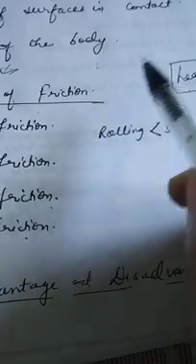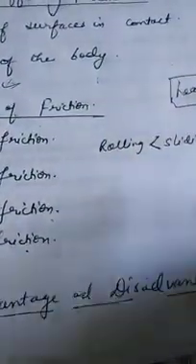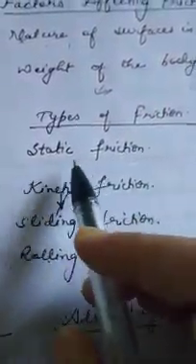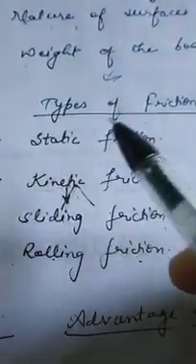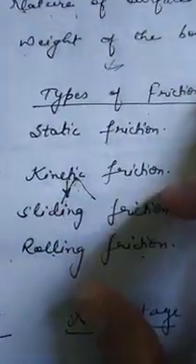But if the applied force is more than static friction, the body will start moving. So static friction is the friction that exists between bodies in contact at rest. If you are not able to move the body, it means static friction is present there.